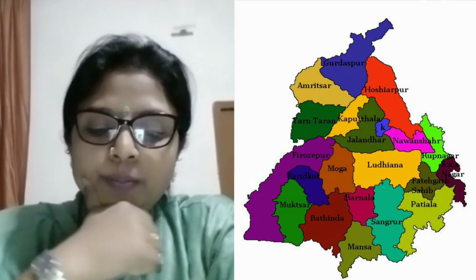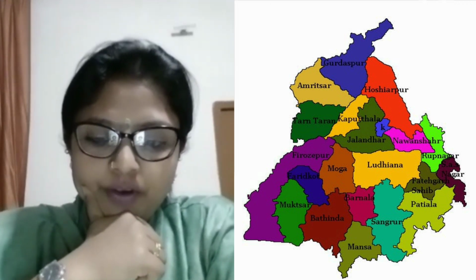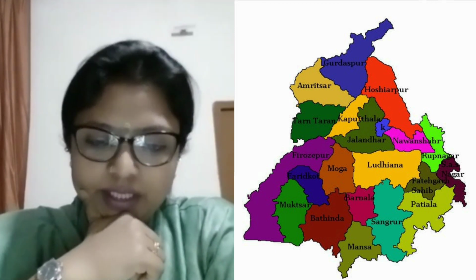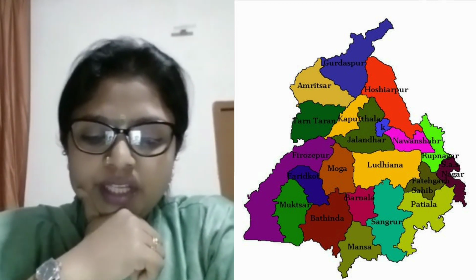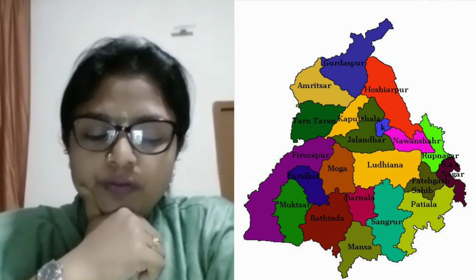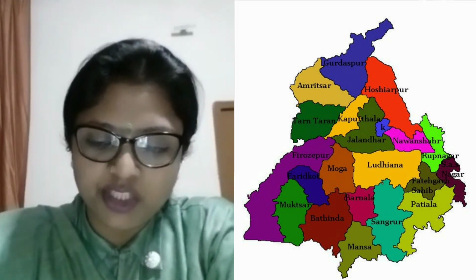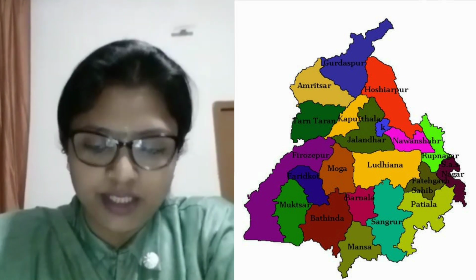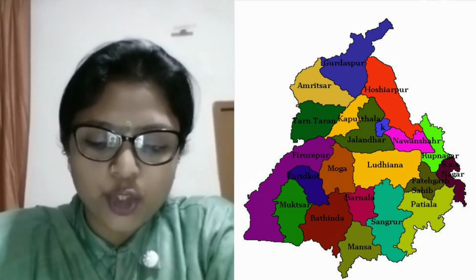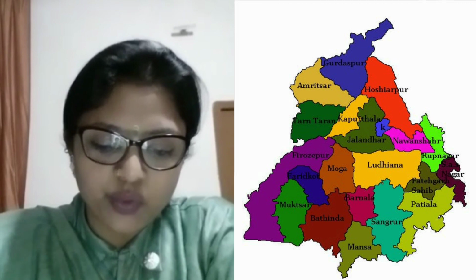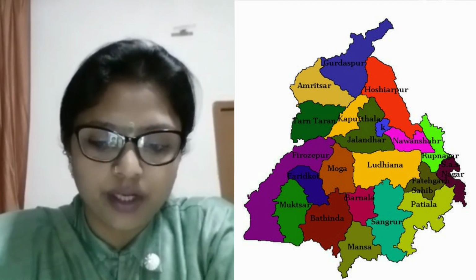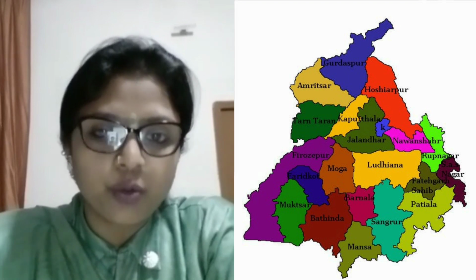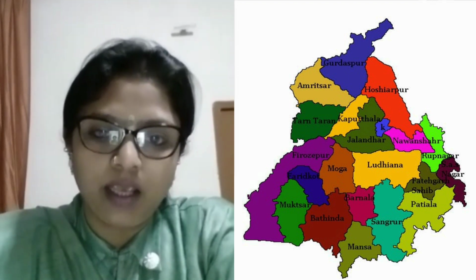The word Punjab means the land of 5 rivers. Chandigarh being its capital city, and the state covers an area of around 50,000 square kilometers with a population of 28 million and 22 districts. It shares its borders with the states of Himachal Pradesh, Haryana, and Rajasthan, and the main languages spoken here are Punjabi and Hindi.